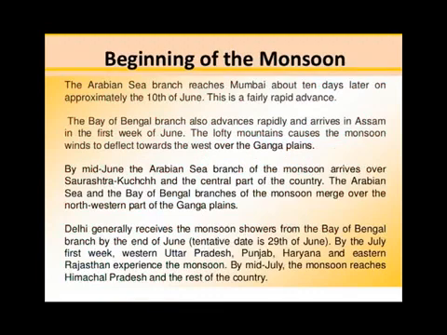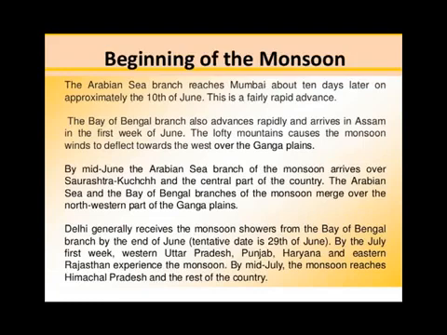Now we will discuss the onset or beginning of monsoon in India. As we know, monsoon arises from the Indian Ocean. After this, it gets divided into two branches. First branch, the Arabian Sea branch, and second, the Bay of Bengal branch. So now, how do these branches reach India?